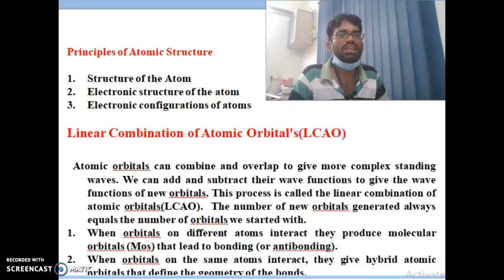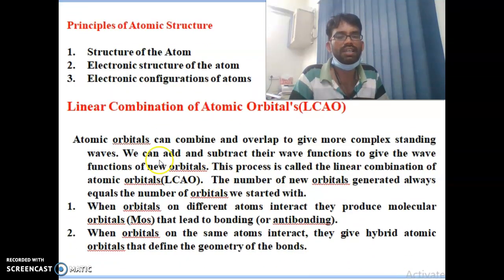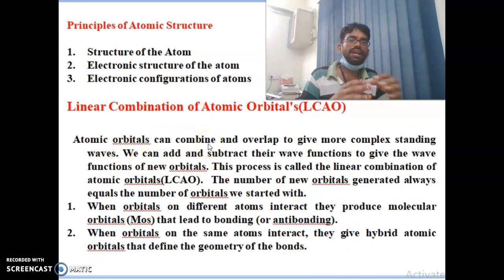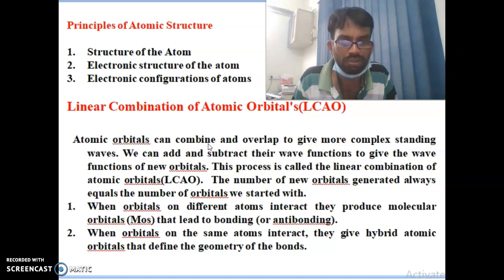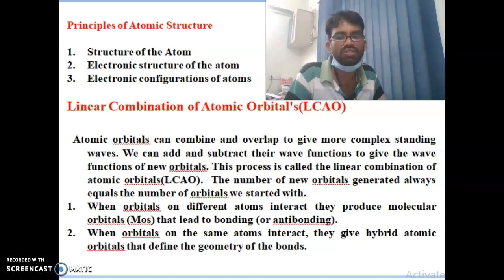Next we will talk about LCAO, the linear combination of atomic orbitals. This is very important, especially in organic chemistry. Atomic orbitals combine or overlap to give more complex standing waves. We can add or subtract their wave functions to give the wave function of a new orbital. This process is called linear combination of atomic orbitals.